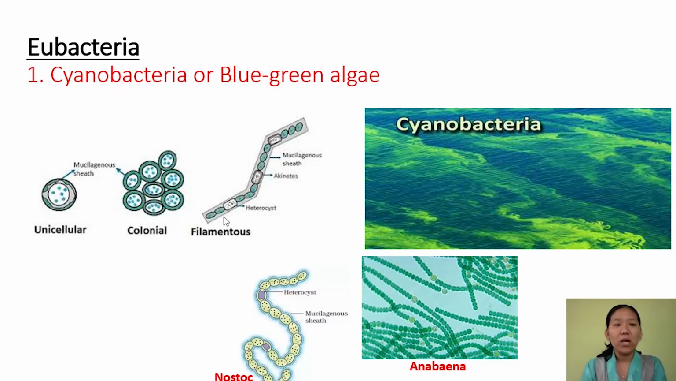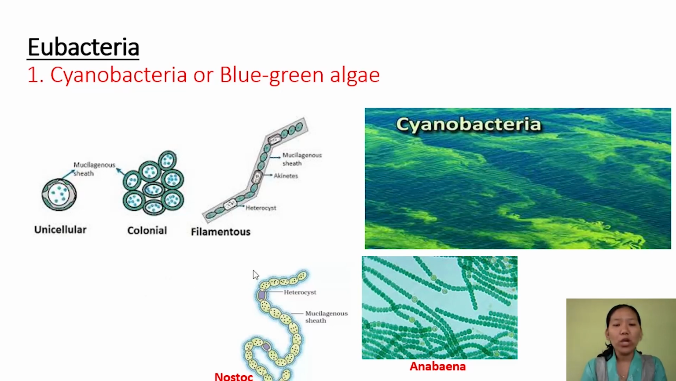Because they have a special cell called a heterocyst. This is a thick-walled cell, the heterocyst, and you can find it here. This example is Nostoc, and this is Anabaena. So in both cases you find heterocysts. This heterocyst can fix atmospheric nitrogen. That is why farmers growing paddy cultivate these Nostoc and Anabaena in the paddy field, so that they can fix atmospheric nitrogen and enrich the soil in nitrogen.